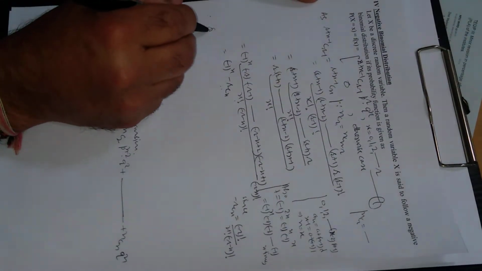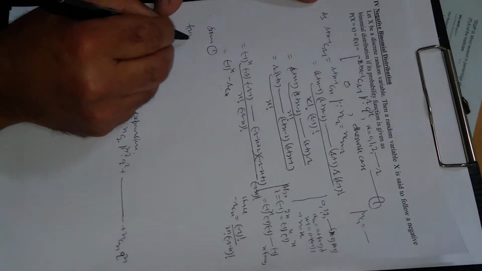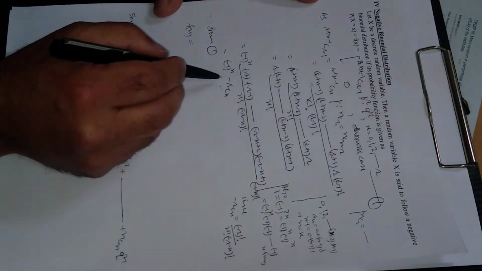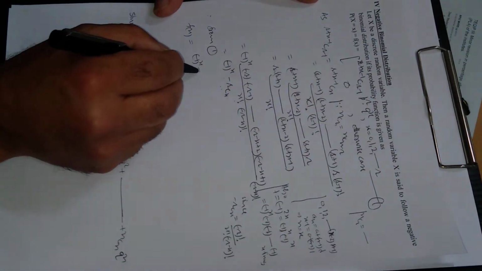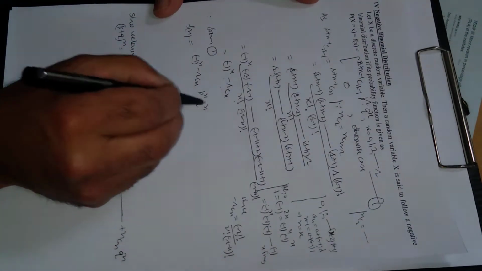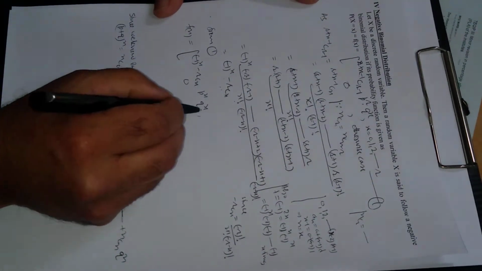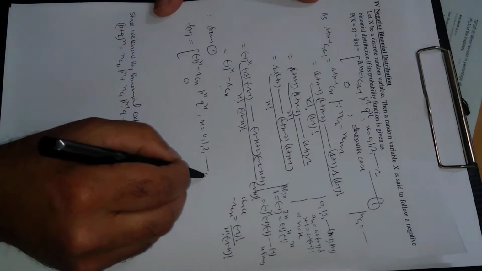Therefore from 1, f of x will be, in place of this combination now write this one, minus 1 raised to power x, minus r c x, p raised to power r, q raised to power x, and 0 otherwise, where x is equal to 0, 1, 2, up to r.